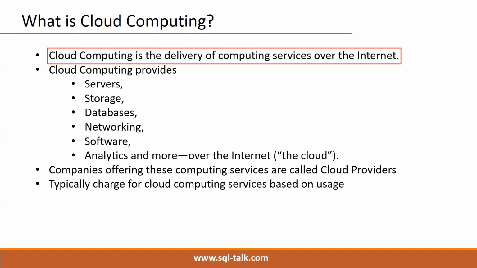Suppose let's say one machine is there with Windows 2016 and SQL Server 2016, for example. Per hour cost is 18 rupees, Indian rupees, for example. If it is used 24 by 7, the cost accumulates.